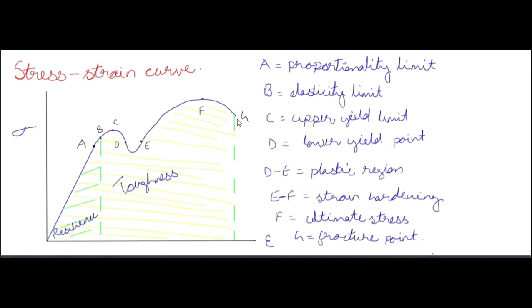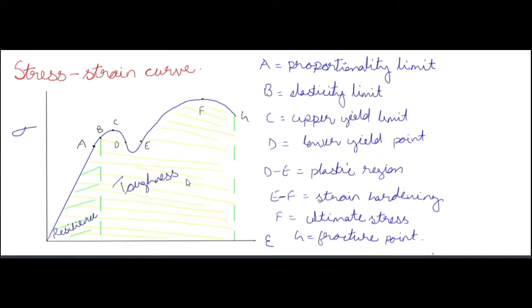Means at G, the finally fracture happens in the metal. Okay. So up to B, means up to elastic limit, the area under a stress strain diagram is known as resilience. And up to the fracture point, means up to the point the metal will fracture, up to that point the area under the curve is known as toughness.